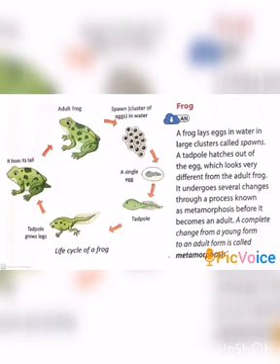That is called metamorphosis. The process by which the frog goes through several stages to become an adult is called metamorphosis. The complete change from a young form to an adult form is called metamorphosis. That is a simple form of metamorphosis.